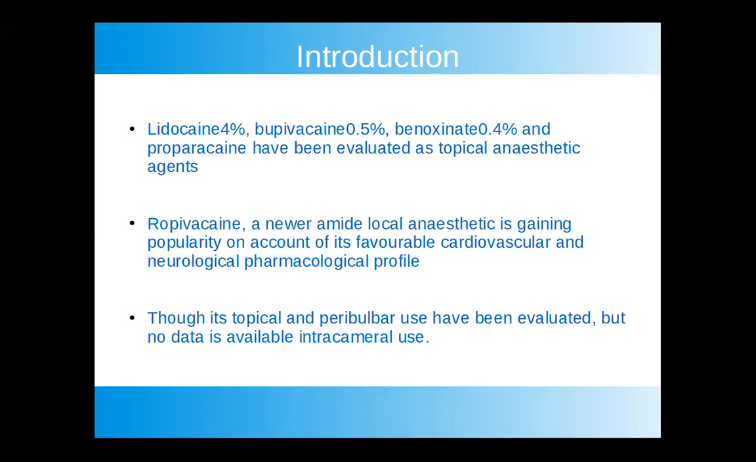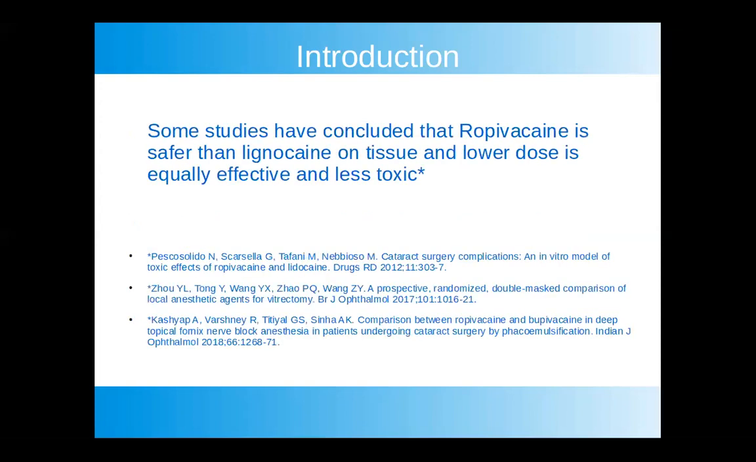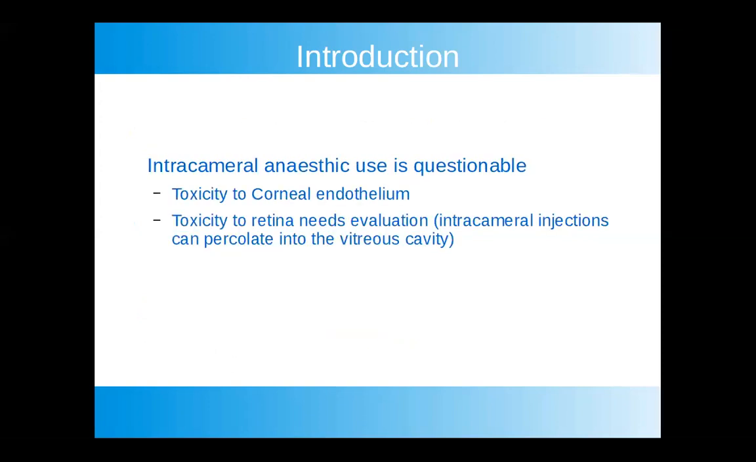Ropivacaine, a newer amide local anesthetic, is gaining popularity on account of its favorable cardiovascular and neurological pharmacologic profile. Though its topical and peribulbar use have been evaluated, no data is available regarding the intracameral use. Some studies have concluded that ropivacaine is safer than lignocaine on tissue, and a lower dose is equally effective and less toxic. Intracameral anesthetic use is questionable with respect to its toxicity to corneal endothelium, and toxicity to retina also needs evaluation if it percolates into the vitreous cavity.